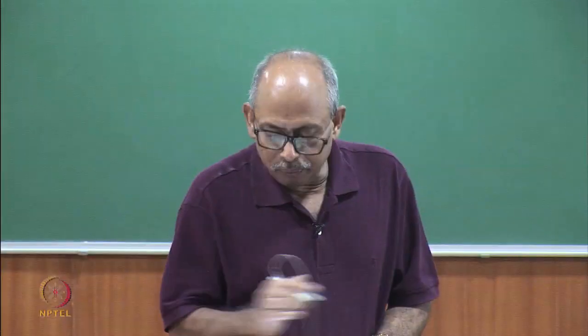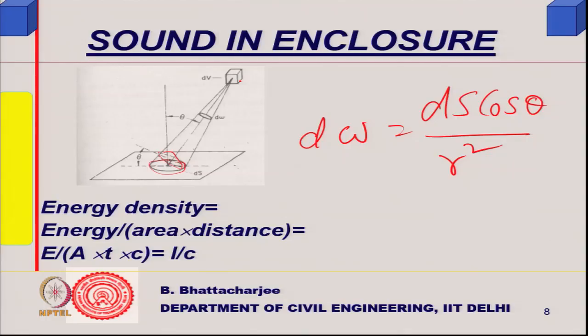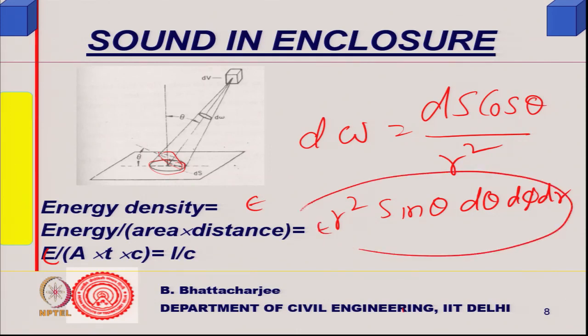And how much will be the total energy going out from this volume? We know the volume was r squared sin theta d theta d phi dr. Multiplied by the energy density, if I call it epsilon, that will be the energy, and a fraction of this energy reaches there.